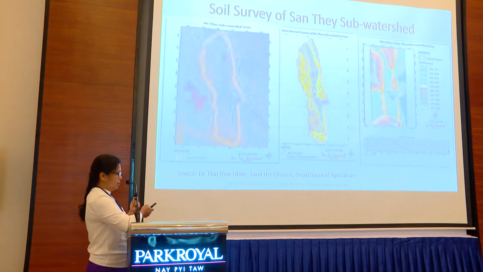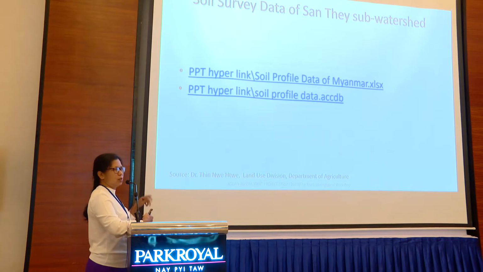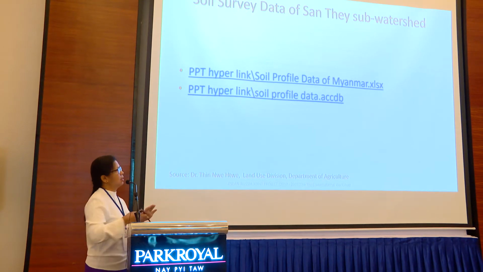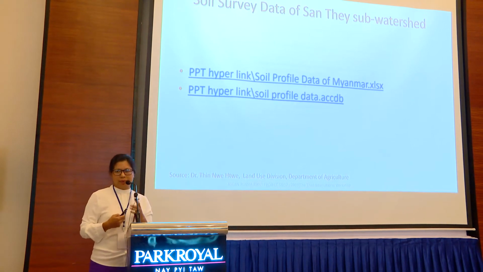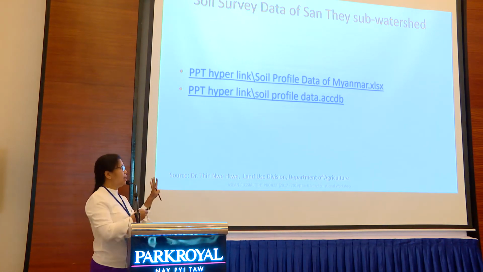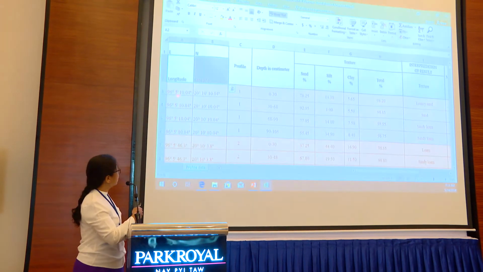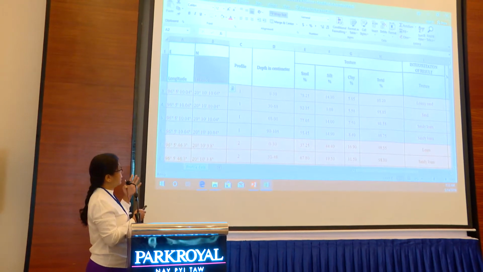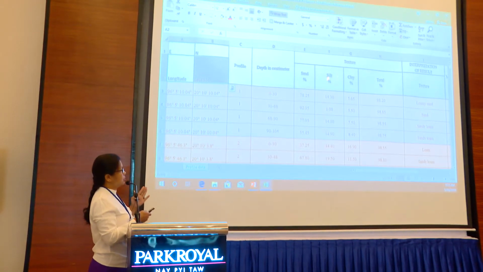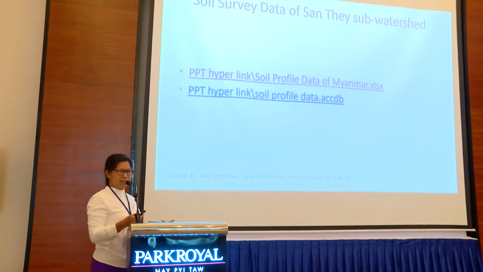Yeah. So this is the one we made in the Sunday watershed area. We have this data already computerized in a database and also in Excel format. In this data, we have GPS points and also the soil fertility data and soil texture data. So we have GPS point, profile number, soil depth, soil textures, and all the others, and also fertility data.